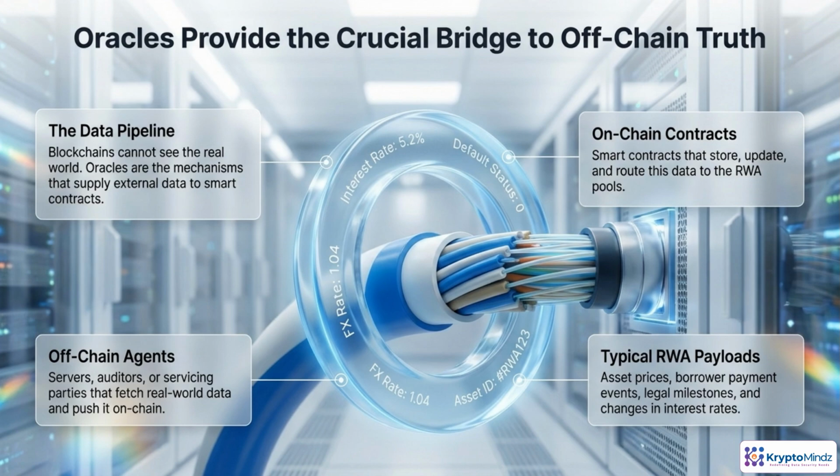An oracle is the data plumbing for RWAs. On one end, off-chain agents gather facts: prices, payments received, covenant breaches, legal events. That information flows through a data pipeline where it's cleaned, validated, and signed. On the other end, smart contracts consume that feed. They update balances, test covenants, trigger waterfalls, or pause withdrawals. If the oracle layer is wrong or delayed, every RWA token built on top can misprice risk or misallocate cash flows.